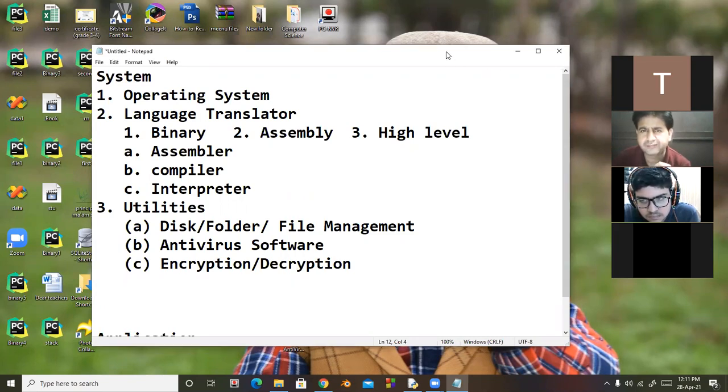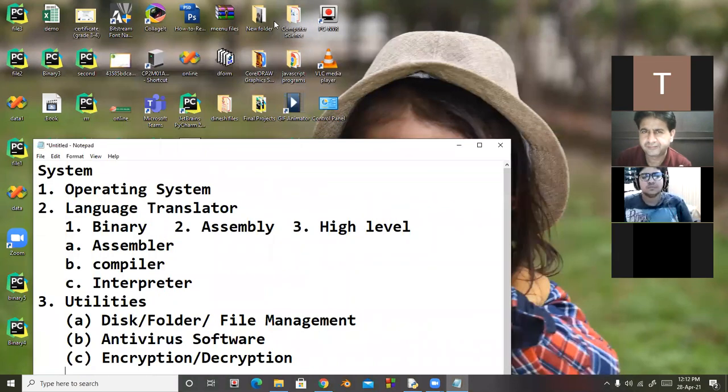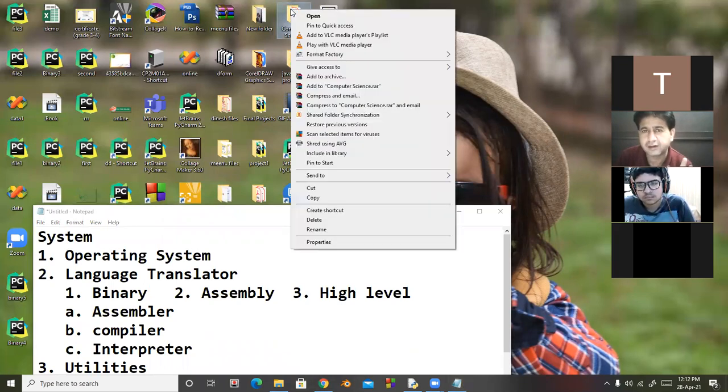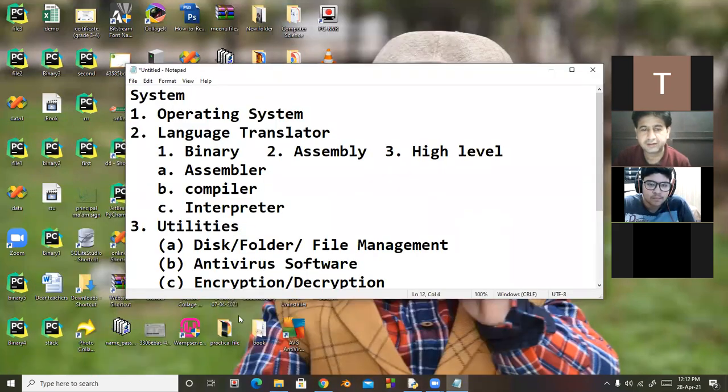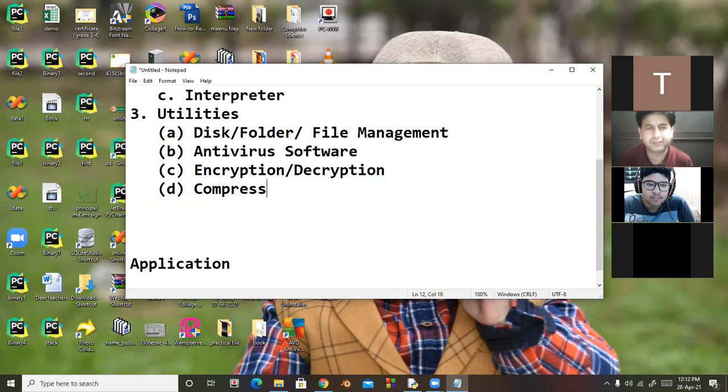Okay, students. Suppose we have a number of files. First of all, we know that suppose a Word file has a number of spaces as well. So there is one feature, that we can compress. Look here, there are some utilities with the help of which we can compress the data.